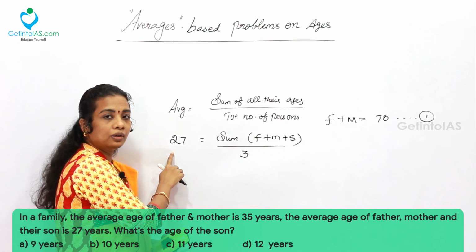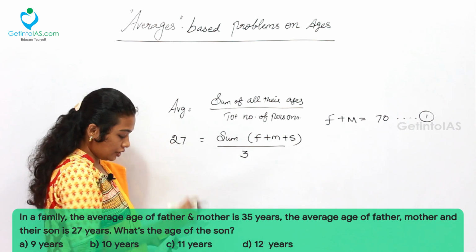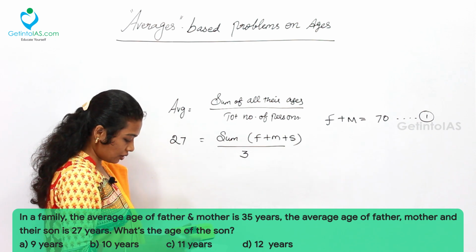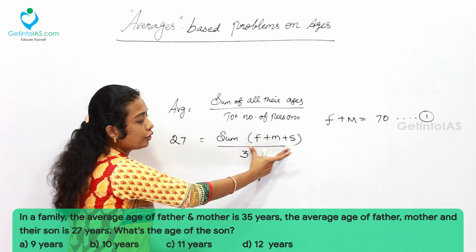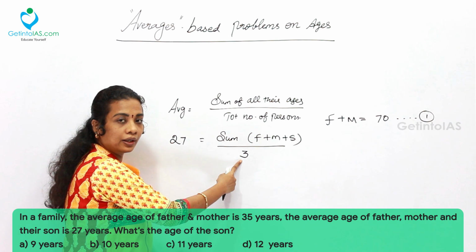Framing the statement into an equation, 27 is the average age of father, mother and son together. Here there are 3 members in total, so we take 3 in the denominator.